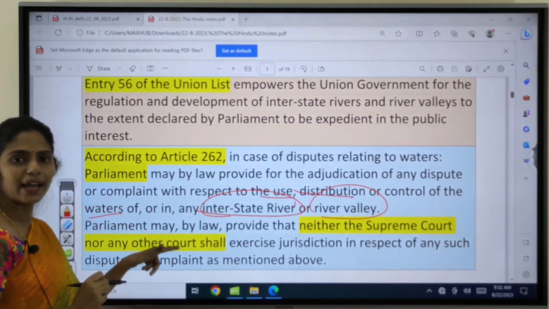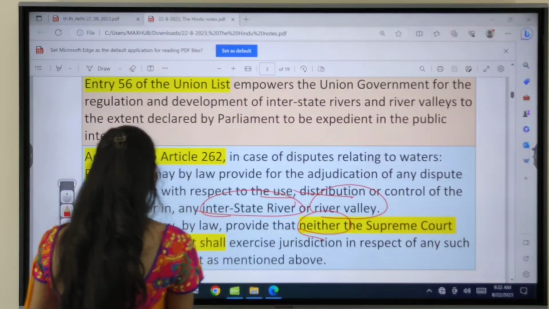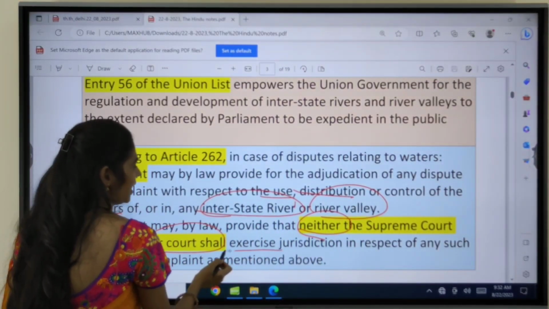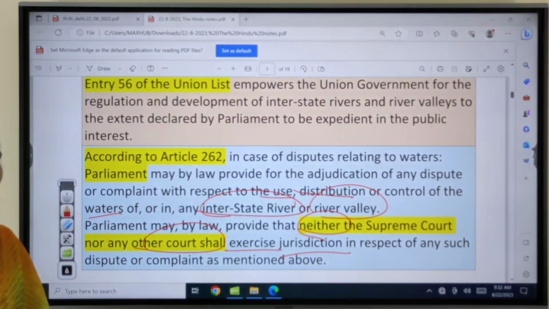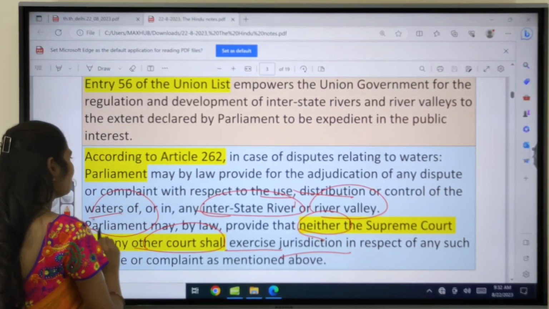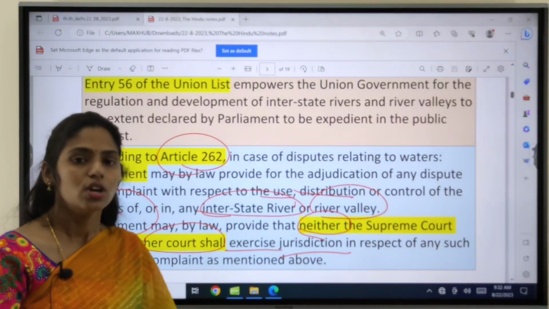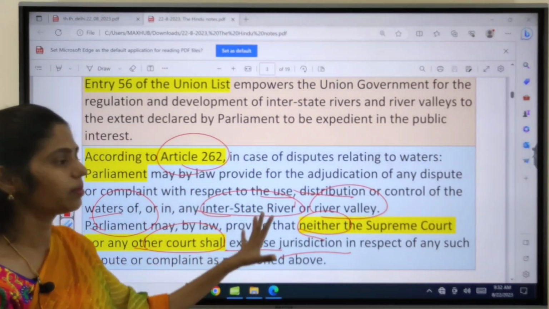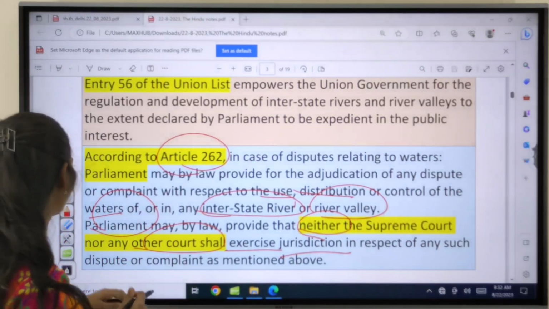Parliament by law can also provide that neither the Supreme Court nor any other court shall exercise jurisdiction with respect to any such dispute. That means the entire power is with Parliament according to Article 262. So these are some constitutional provisions talking about interstate rivers.